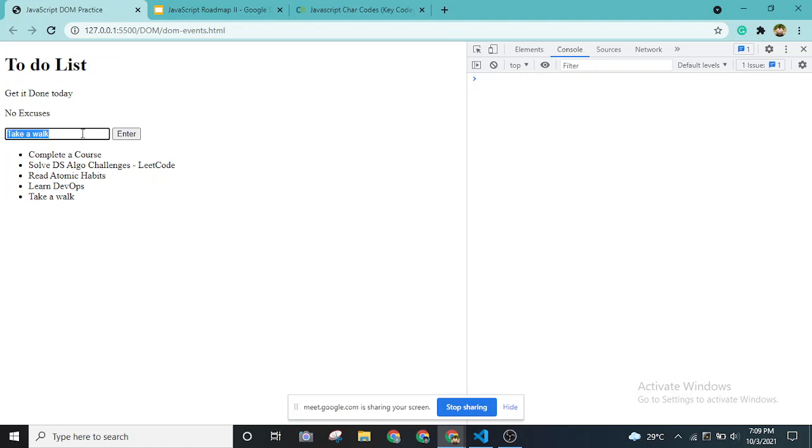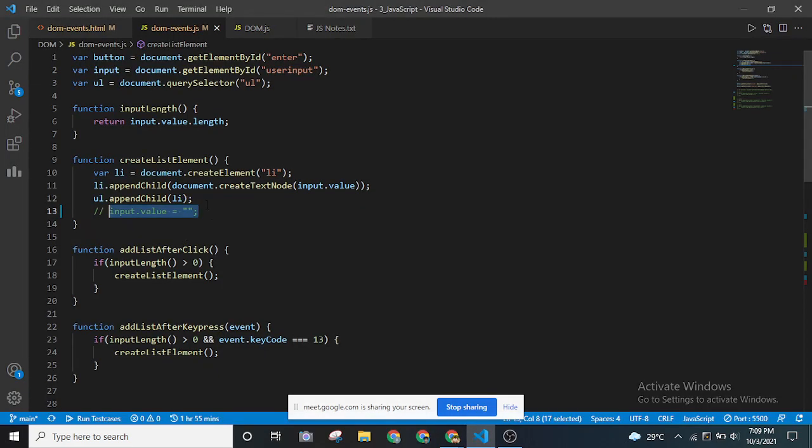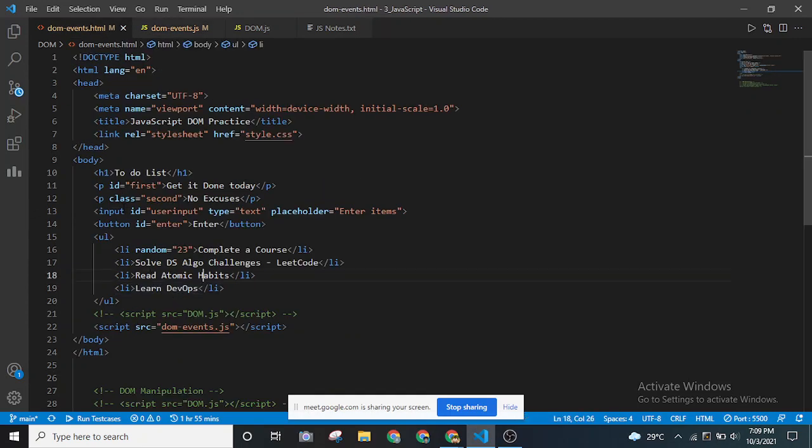This is not vanishing, but generally as a user we would like to just get this. I don't want to do backspace every time, right? Let's say I want to add read a book. If I type this and press the enter button, I want this to disappear, right? That's what a user wants. So for this reason, I'm putting the input value, resetting it to an empty string. This will directly manipulate this input tag, and it will reset to the empty string.